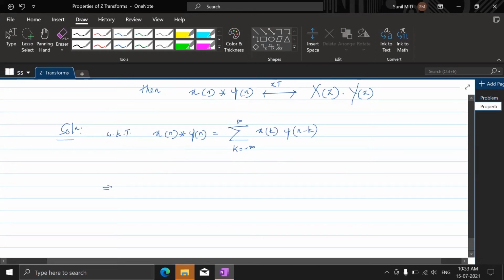Okay, so this implies that Z transform of x of n convolution y of n can be given as what?